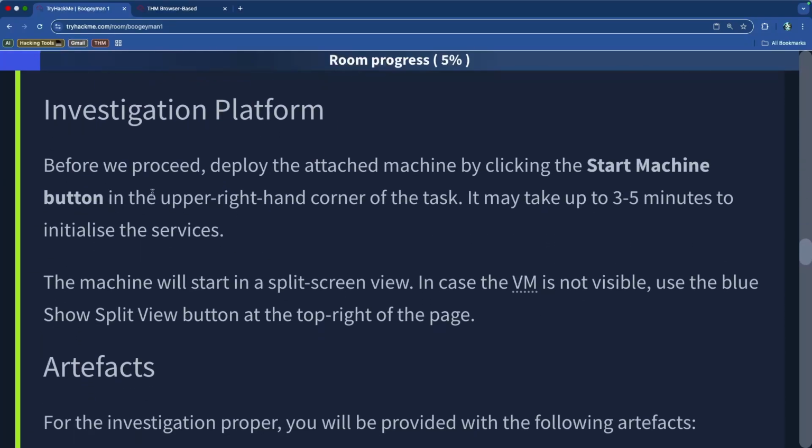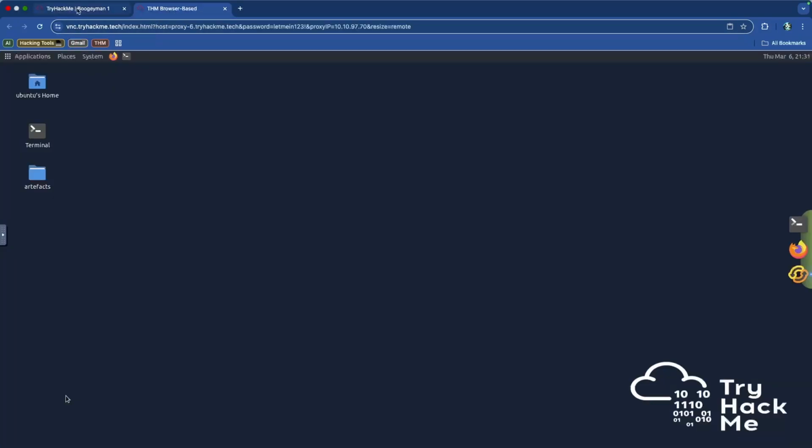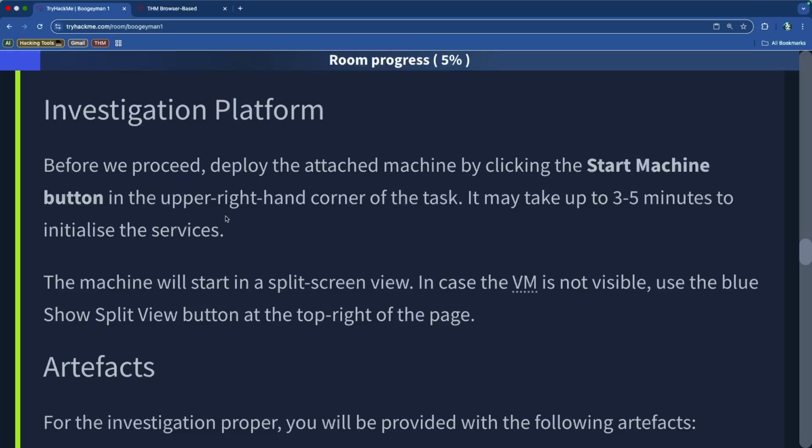The investigation platform is the virtual machine that I've already started, and it's on this window right here. So that's our virtual machine provided to us by TryHackMe. And this is another one of the reasons why I love TryHackMe. They even stopped their referral program, but I just can't stop singing their praises because it's a controlled environment.